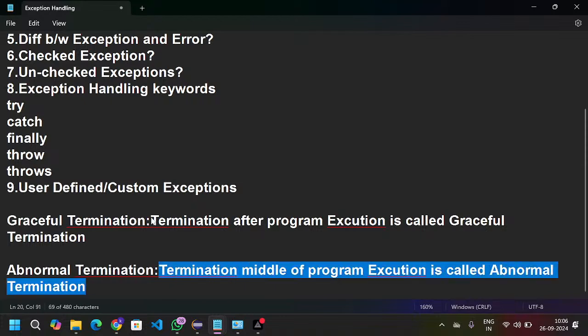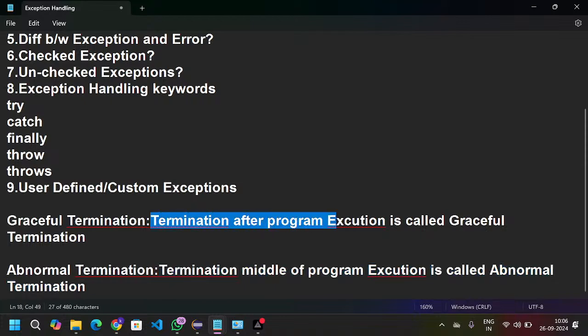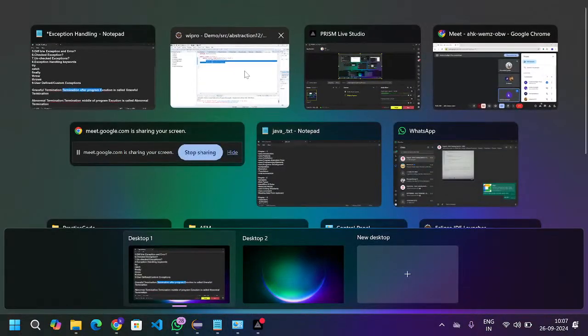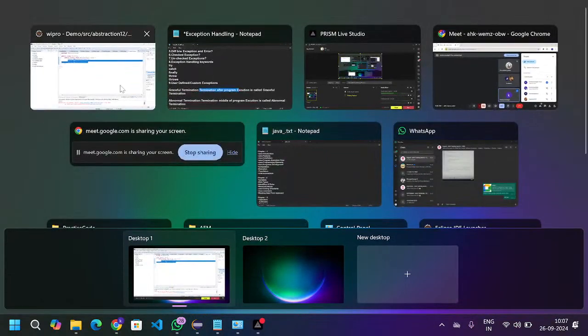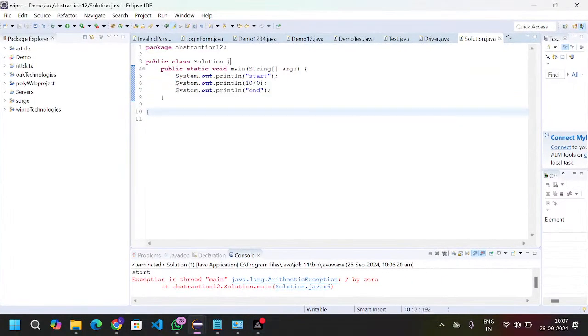In the first case, the controller got terminated after all the statements' execution completed. In the second case, due to some unwanted or unexpected situation, my controller got terminated in the middle of the program only.